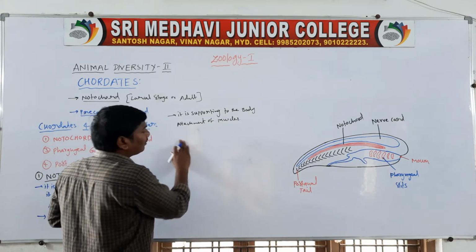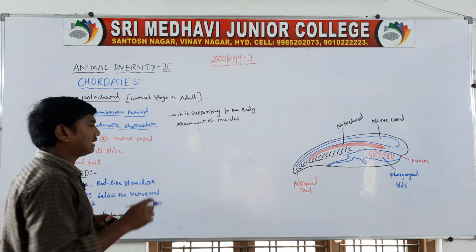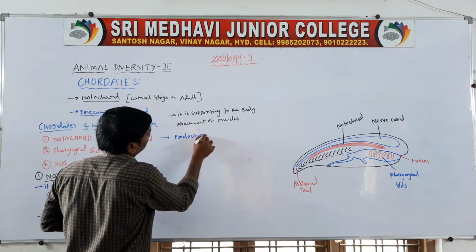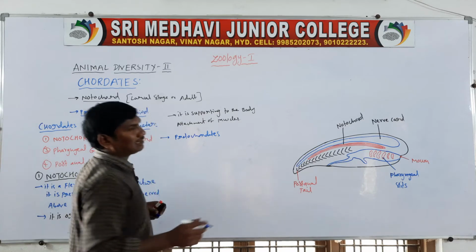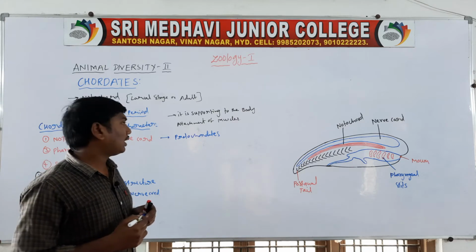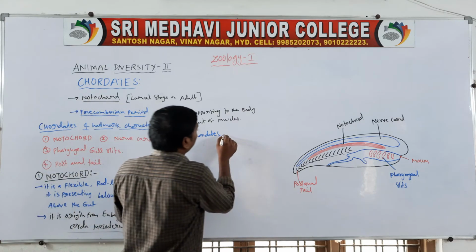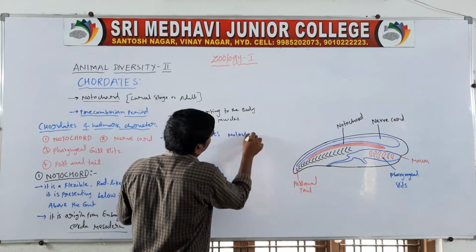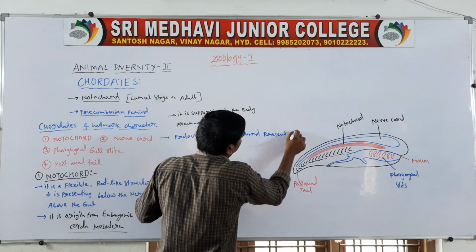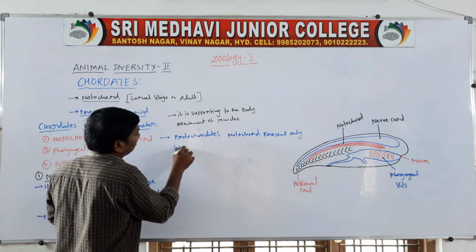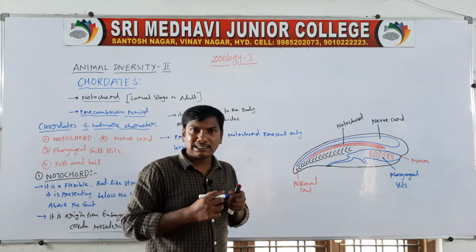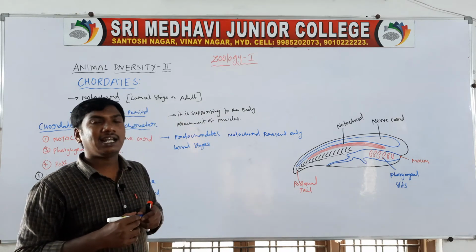Next one, in the protochordates the notochord persists for a lifetime. In protochordates only, the notochord is present in the larva stages. Protochordates means lancelets and cyclostomes. In these protochordates, the notochord is present only in larval stages.